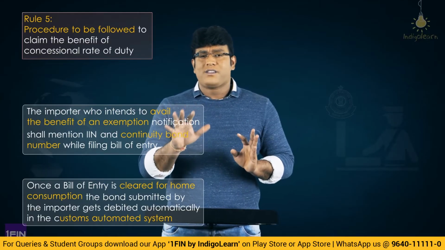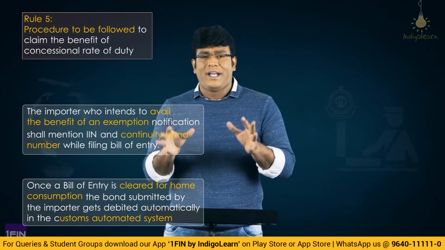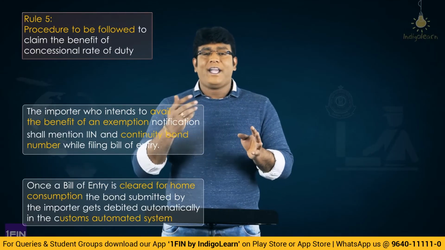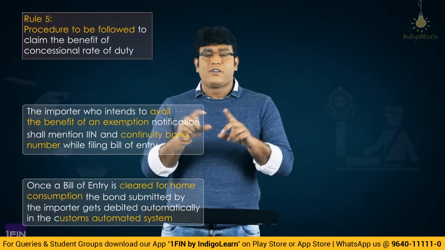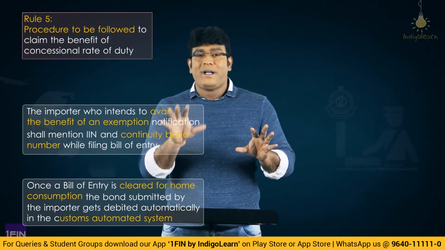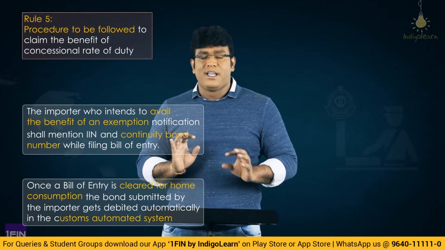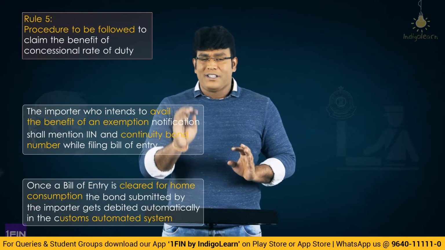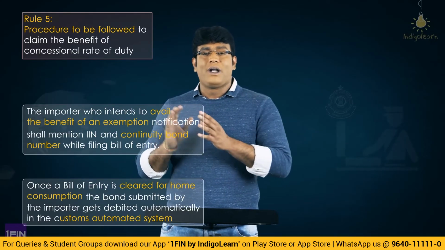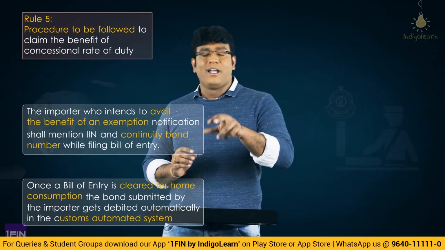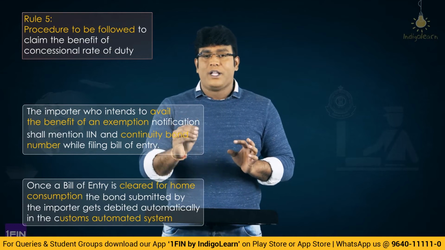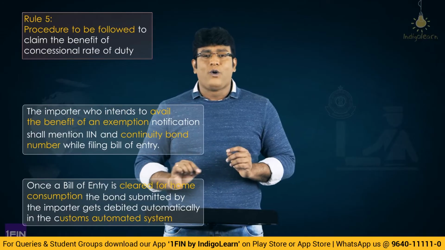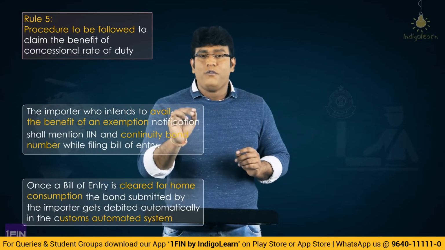The whole idea of this process is to ensure that the government is trying its best to remove the manual process, so that everything gets automated and the entire process works electronically through an automated system. That is the reason why they developed this customs automated system and the common portal. So at the time of filing the bill of entry, the importer is required to submit the IIN and the number of the continuity bond so that he can enjoy the benefit of the exemption notification. So this is the procedure to be followed, which is specified as per Rule 5.